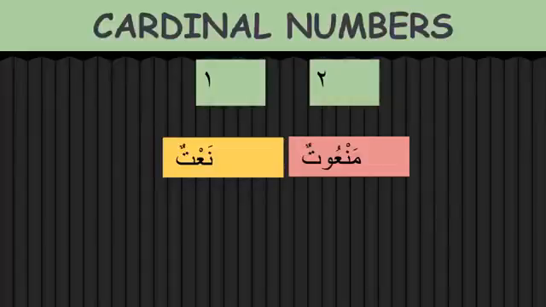For example, if you want to say 1 pen, we say qalamun wahidun. We don't say wahidun qalamun; that will be wrong. In English we say 1 pen, the number comes first and the noun afterwards. In Arabic it will be the other way around for 1 and 2, where the noun comes first: qalamun wahidun, kitabun wahidun, rajulun wahidun.